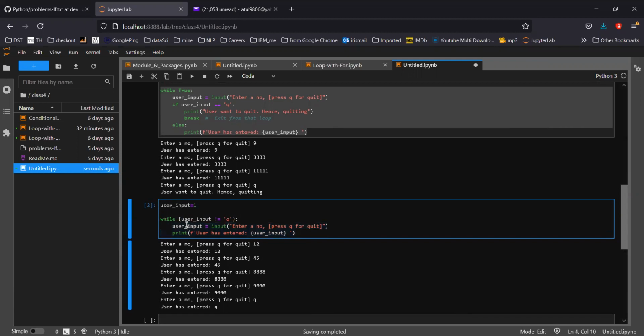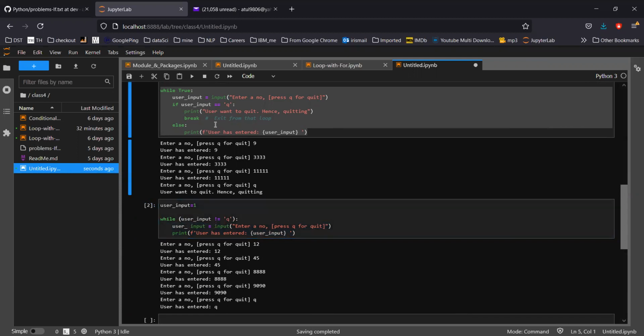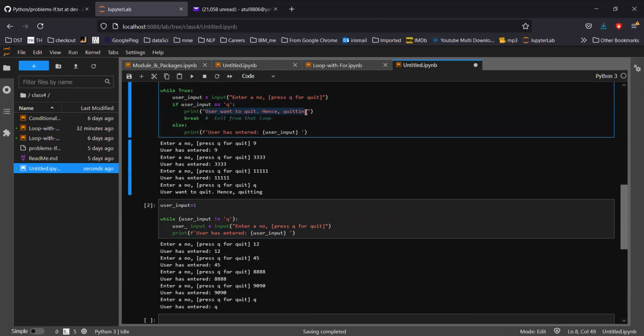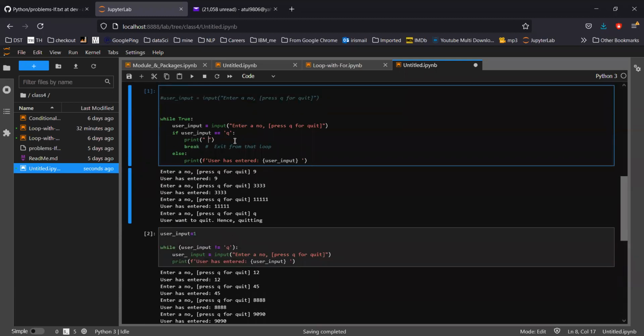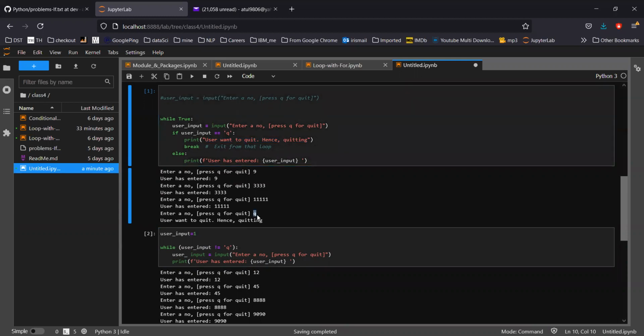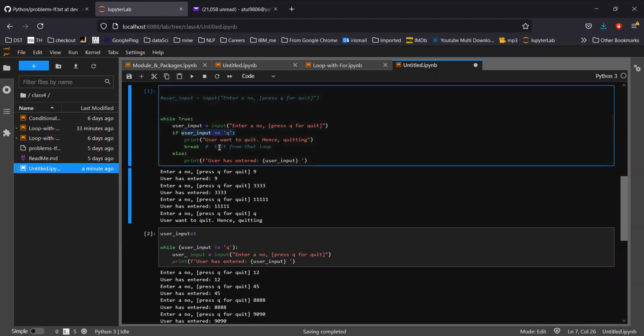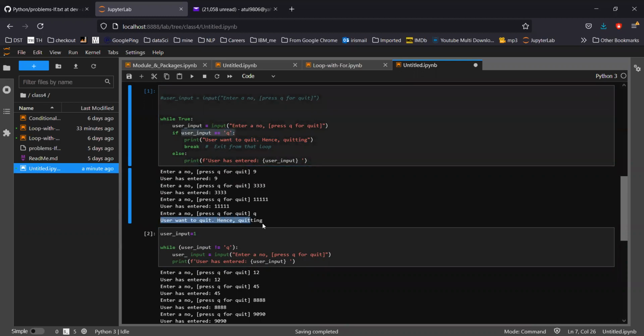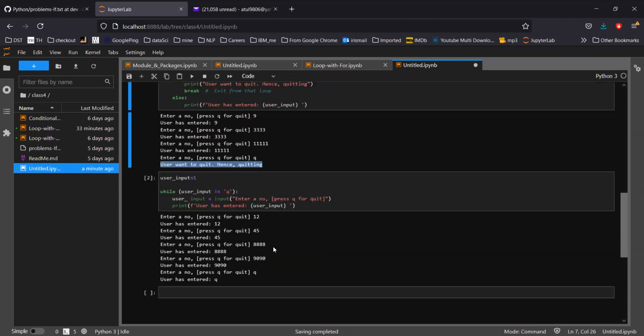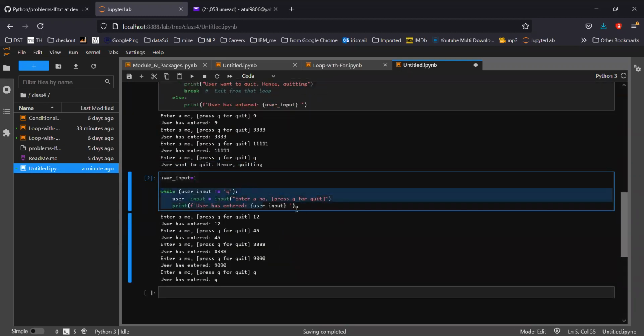That's why you cannot put a last statement here. You can see when we entered Q earlier, it went into the if part, and then we had a statement which says that user want to quit, hence quitting. But in this scenario, that's not possible. So that's another way to write the Python program.